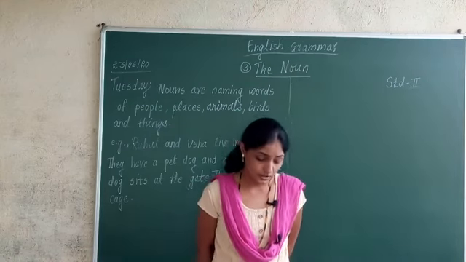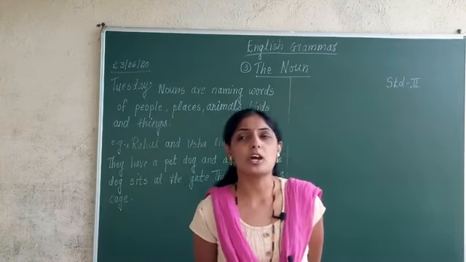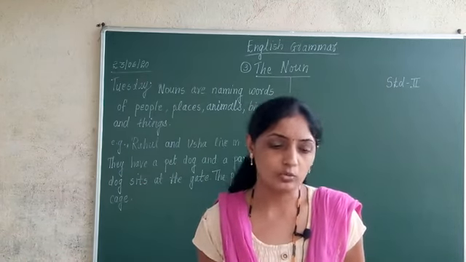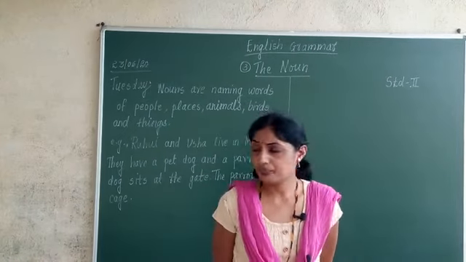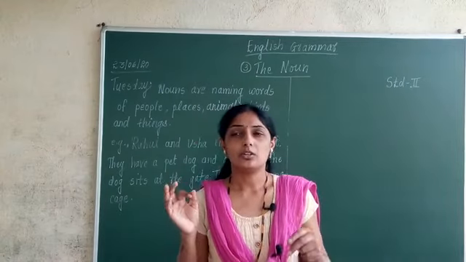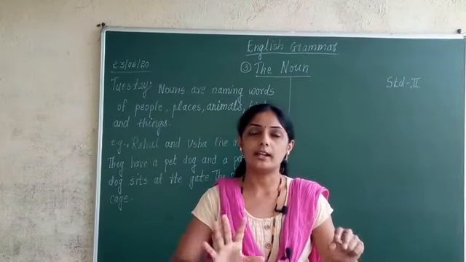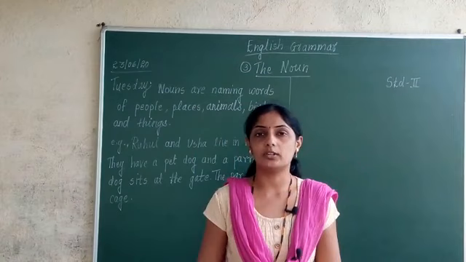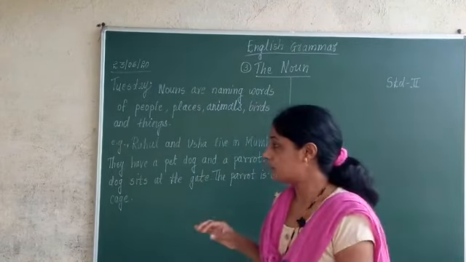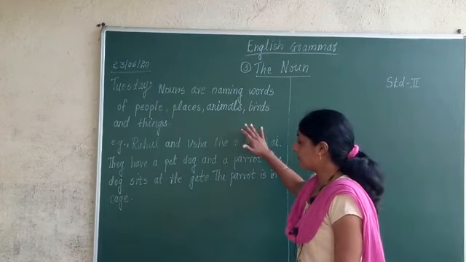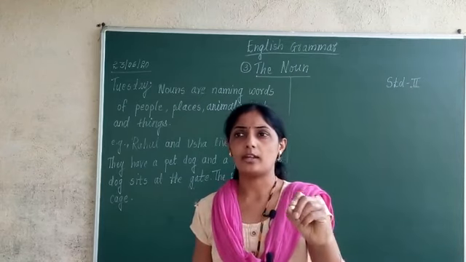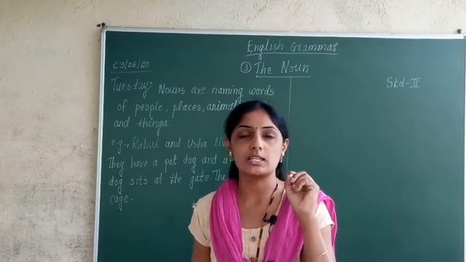Correct? There are 4 to 5 types of nouns. Which are those? The proper noun, the common noun, the abstract noun, the collective noun. There are types of nouns, but for you, only what is a noun? Only that much you have to study. When you go to third and fourth standard, at that time you will study types of nouns. But now you have to only learn the definition of noun, and if I tell you to underline nouns, you have to identify which word is a noun.